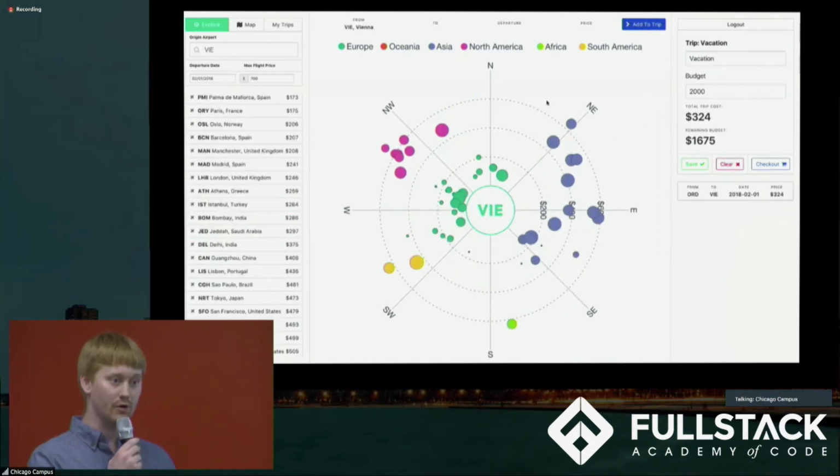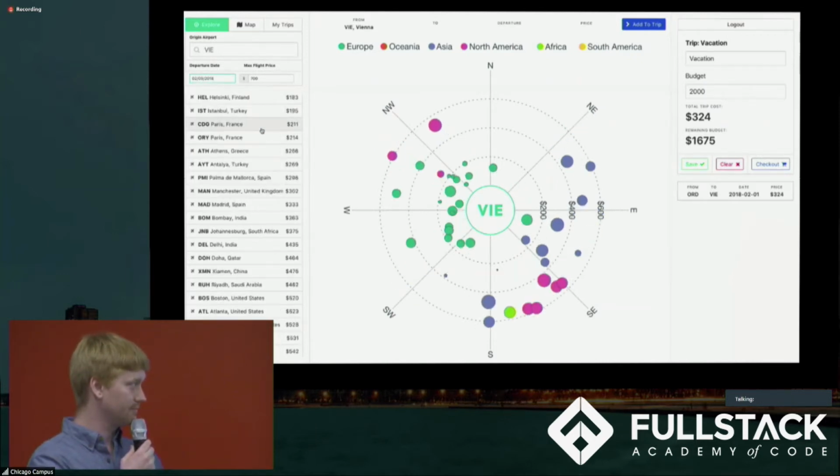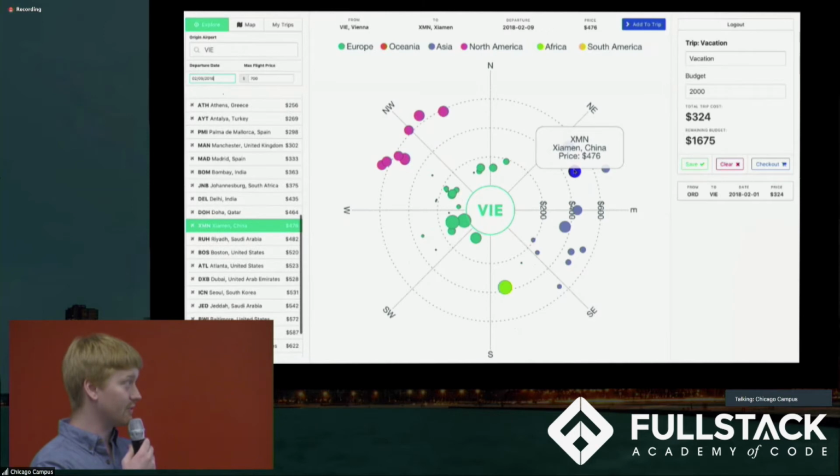Notice how the map reorients to show flights from Vienna. I'm going to set the date to February 9th because I'd like to spend a whole week in Austria. From Austria, I see some cheap flights to Asia, one to South Korea, and it looks like another one to China, and that's a really great deal. 476 is awesome. I'll add that to my trip as well.